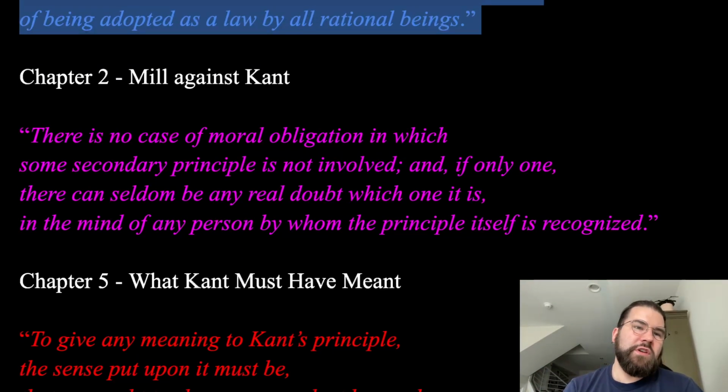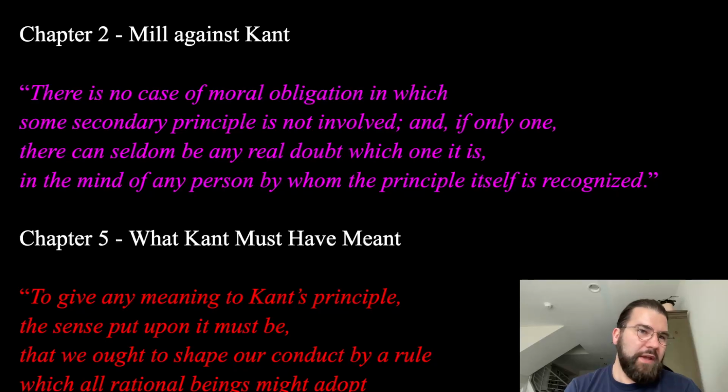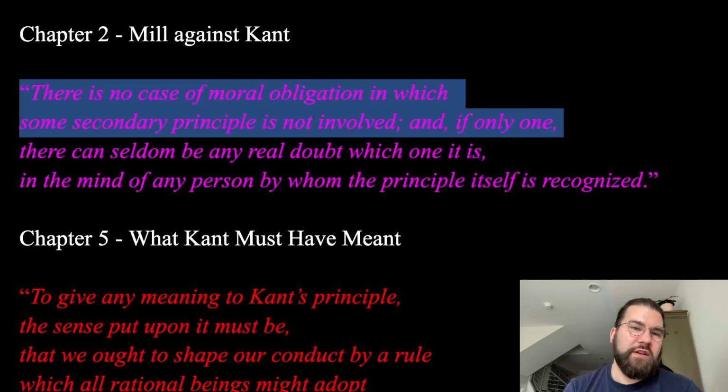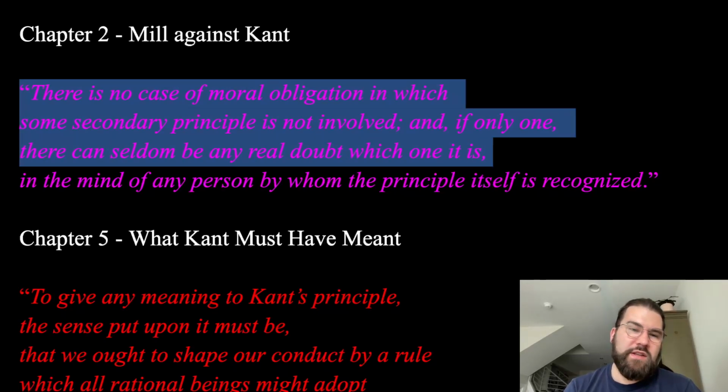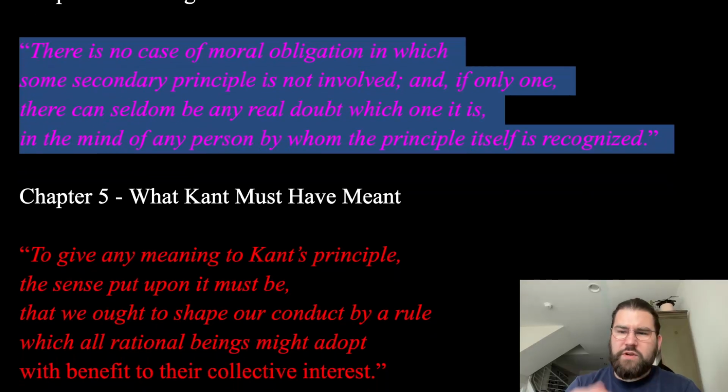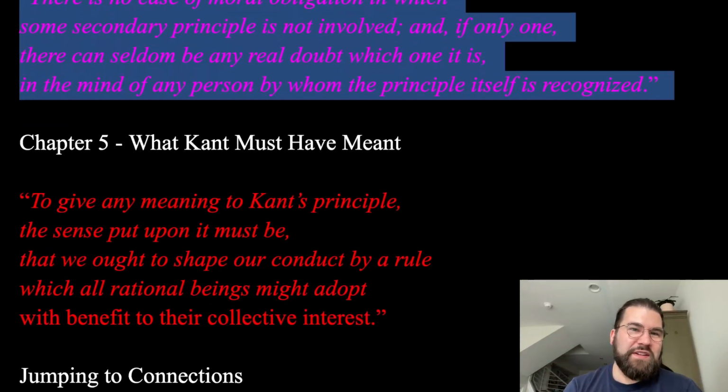In chapter 2, we saw Mill start to argue against this a little bit. He said there is no case of moral obligation in which some secondary principle is not involved. And if only one, there can seldom be any real doubt which one it is in the mind of any person by whom the principle itself is recognized. So in chapter 2, Mill started to get at that maybe Kant didn't have the full consideration. Sure, you can say one thing, but there's always going to be another level to that. Maybe Kant didn't get the full picture, maybe he was wrong.